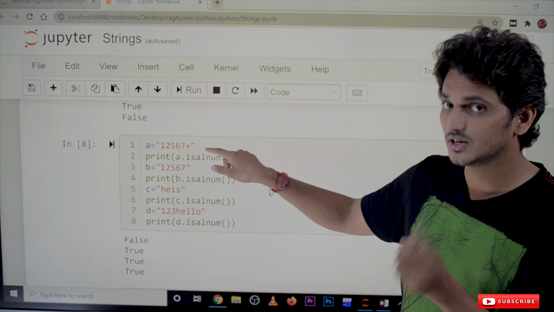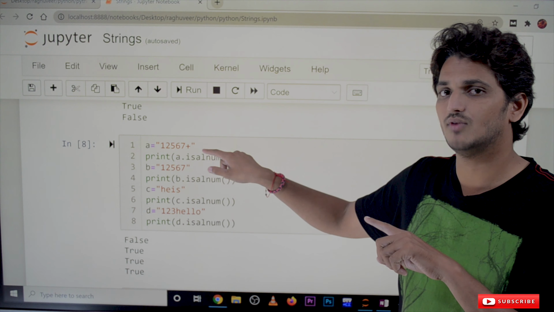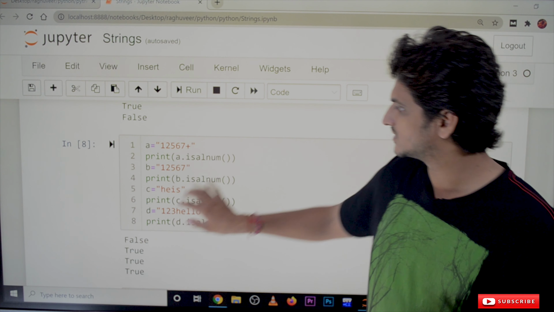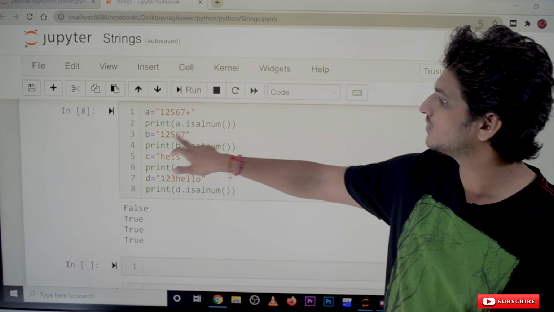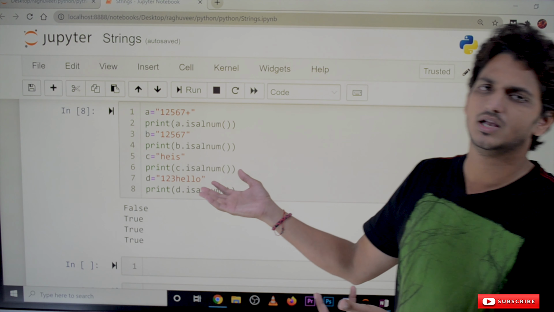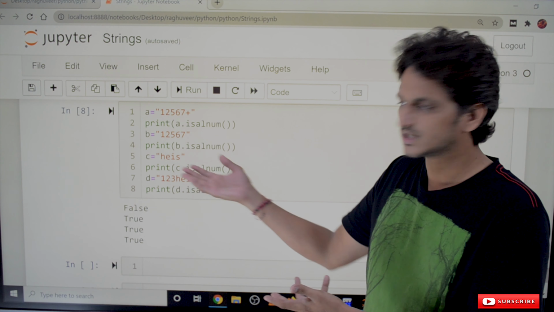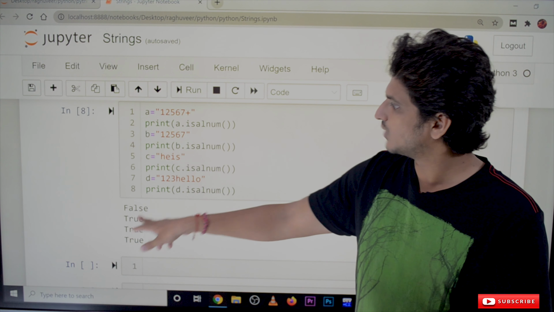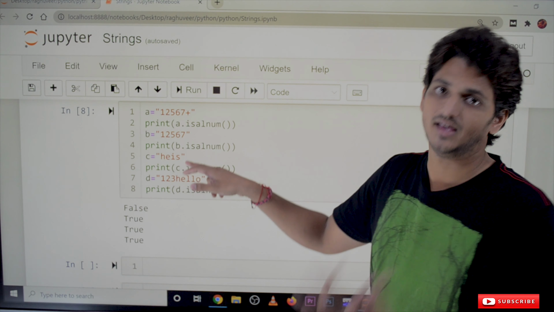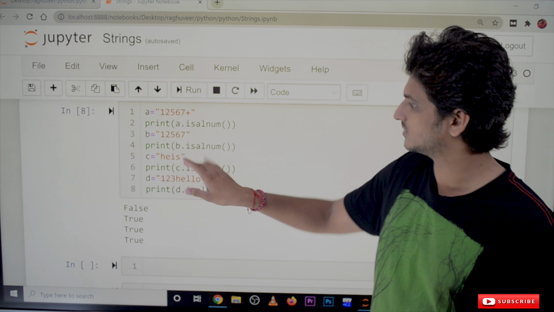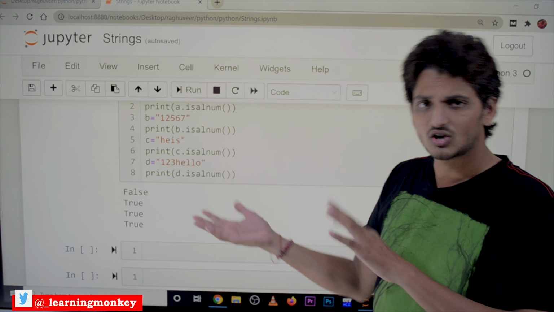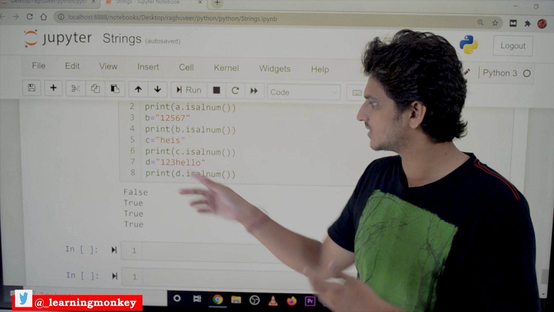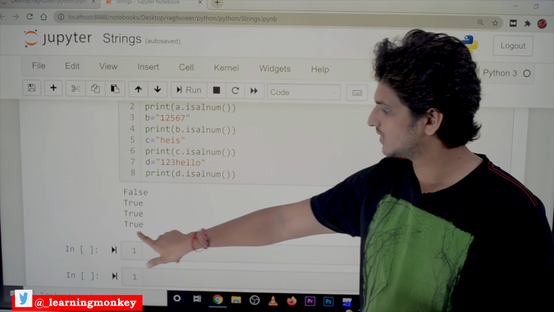Plus is not a numerical value, not an alphabetical value, that's why it gives false. And the next example, b is equal to 1 2 5 6 7, only numeric values are there, yes, we can accept that, that's why it gives true. Next one is hello, it's alphabetical values, so it will give true. The combination is also accepted, 1 2 3 numeric plus alphabets, it will give true.